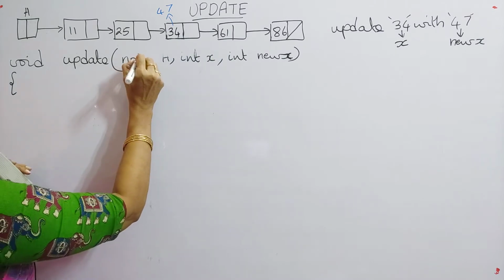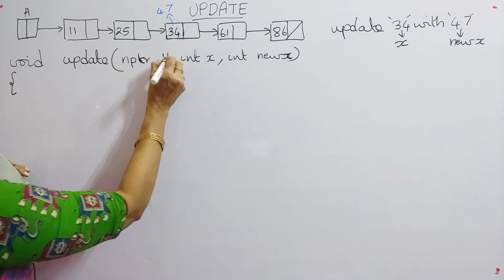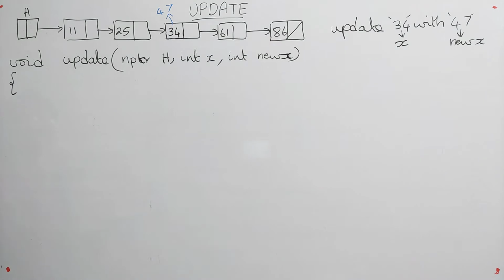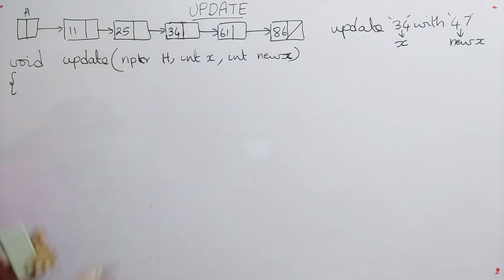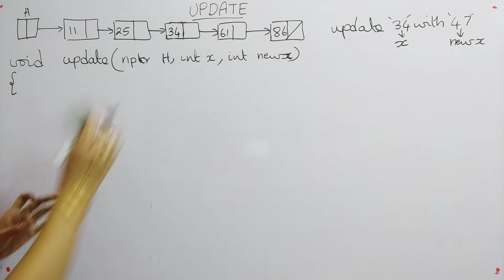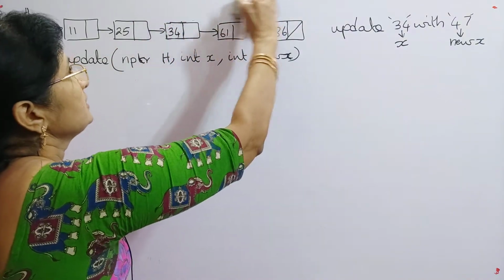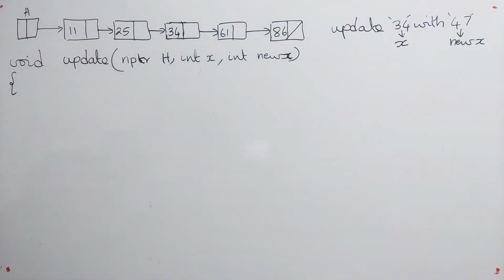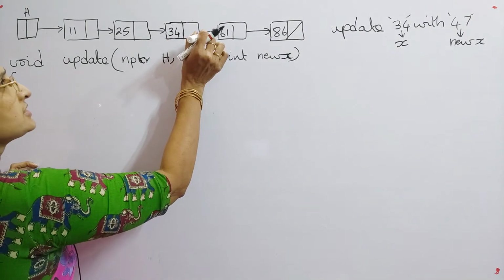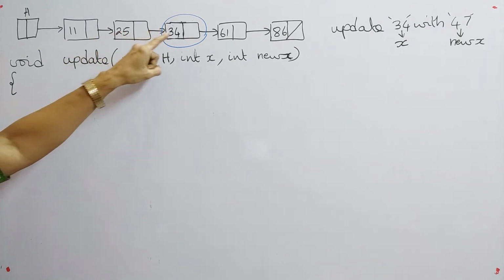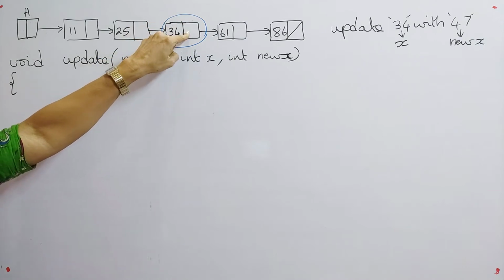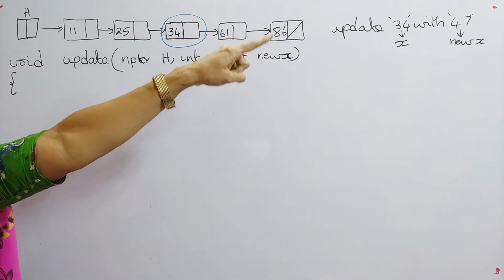So now we have to write the function node. In order to update 34 with 47, we need the address of which node? We need the address of this node. We need the address of H. That is, we need the address of 34. So this address is required for us. That means we should have a pointer at this node. Then only we can change the value of 34 to 47.